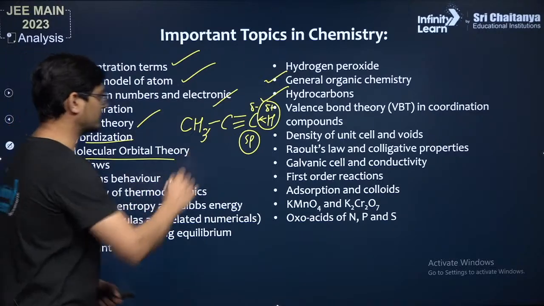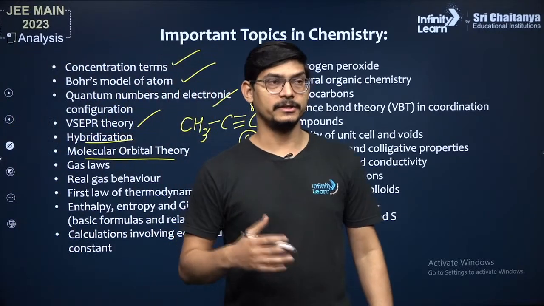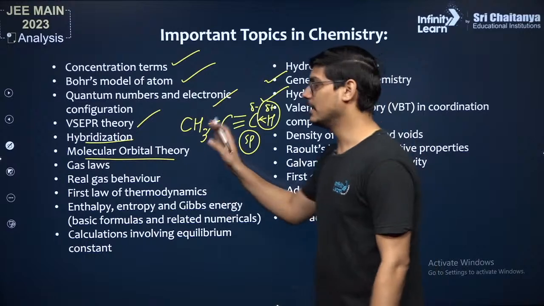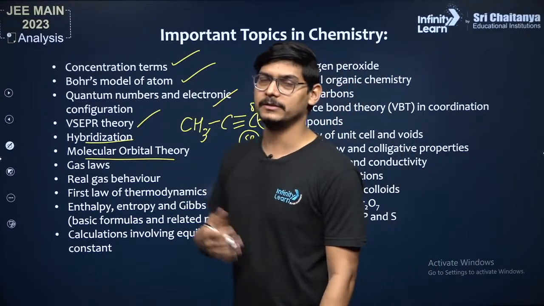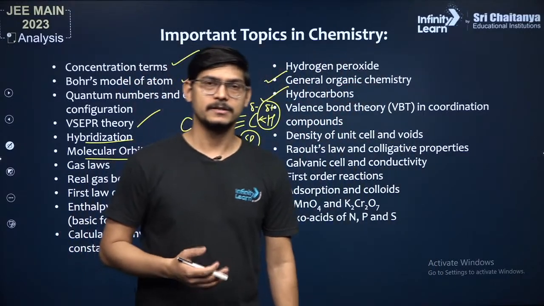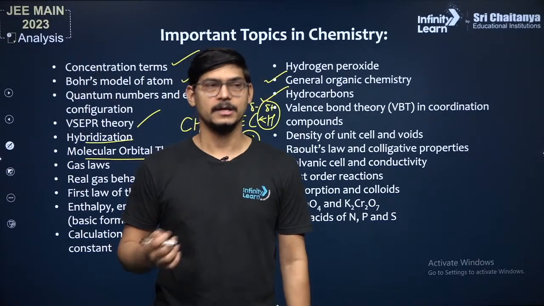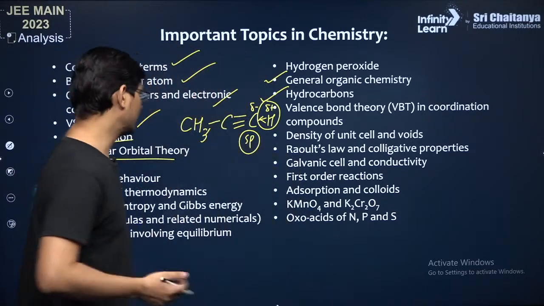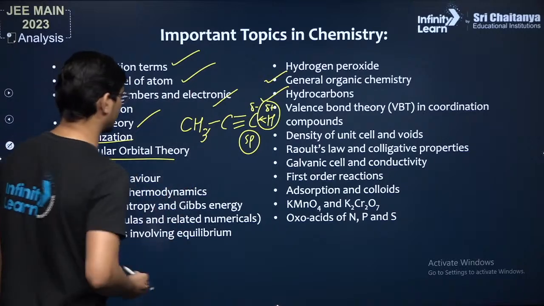Then molecular orbital theory, ठीक है? Molecular orbital theory भी एक important topic है, guys. इसको cover कर लेना. Molecular orbital theory में normally ask करते हैं कि bond order क्या है, paramagnetic है, diamagnetic है, क्या nature change हुआ है, उस type से. तो इसमें तो हमारा shortcut भी होता है, right?